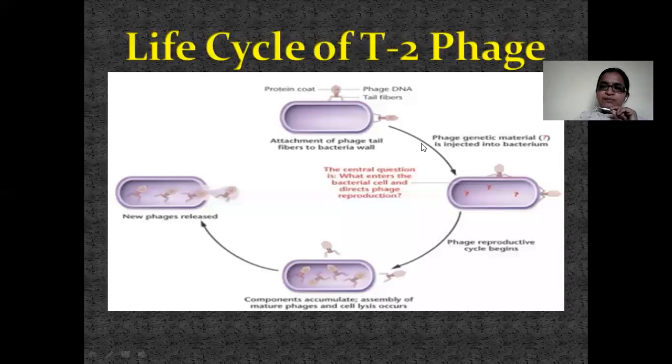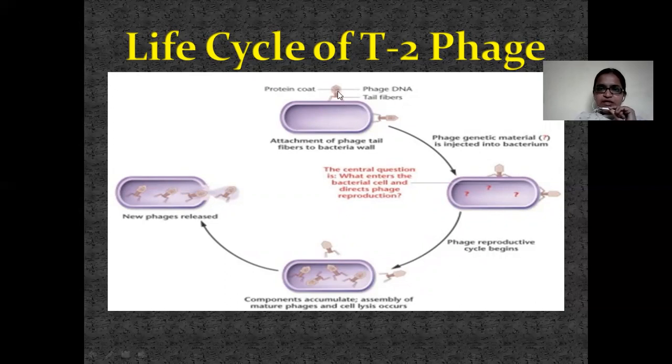Now let us see how a bacteriophage infects the bacterial cell. An example of a bacteriophage is the T2 phage. Phage is basically a virus and its name is T2. So let us see the life cycle of the T2 phage. This slide shows the life cycle of the T2 phage. First, the viral or phage particle attaches to the bacterial cell through tail fibers.